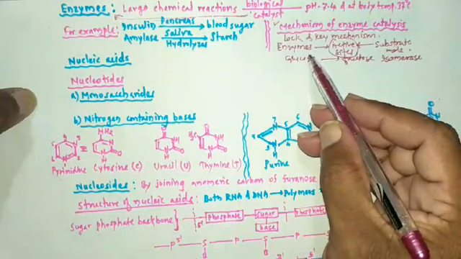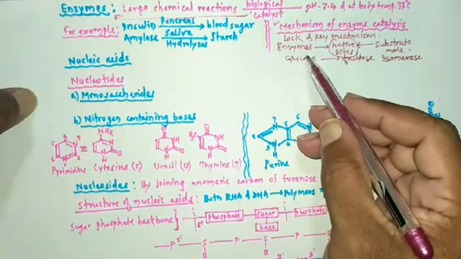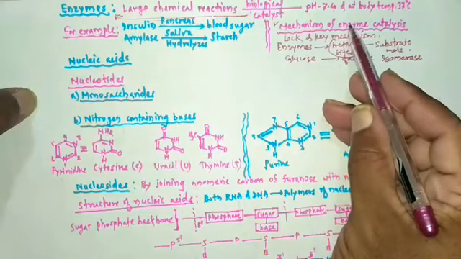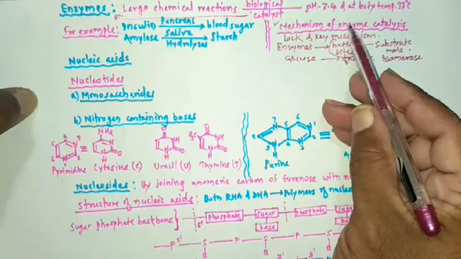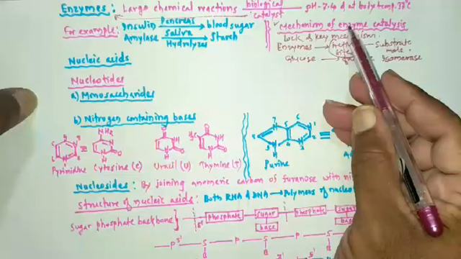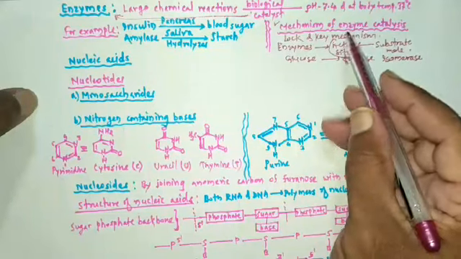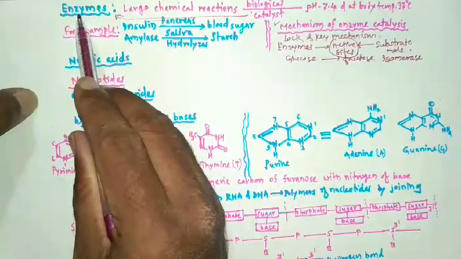So nowadays in industries, enzymes obtained from organisms are utilized to produce products. Here we finished the discussion about the biomolecule enzyme.